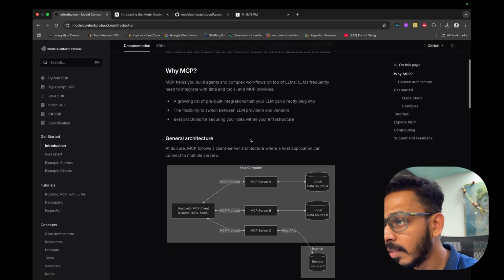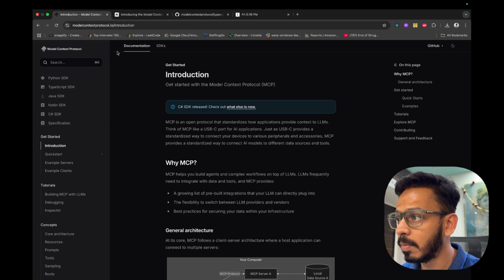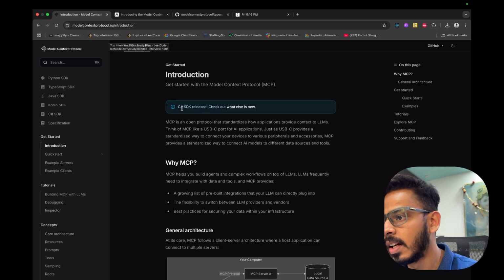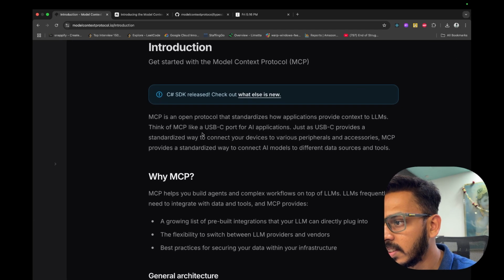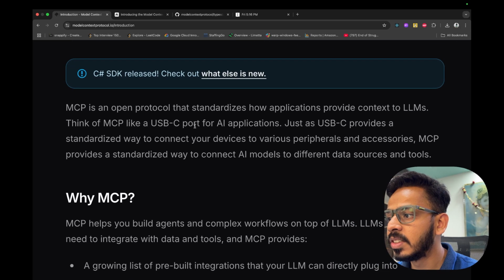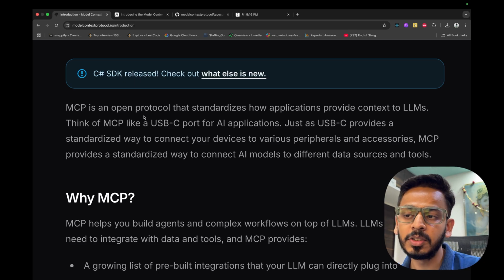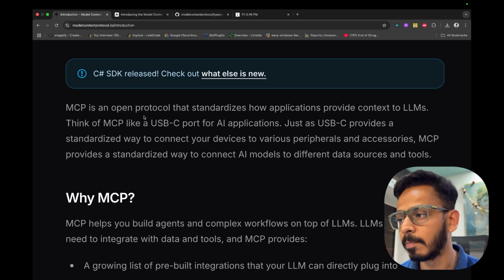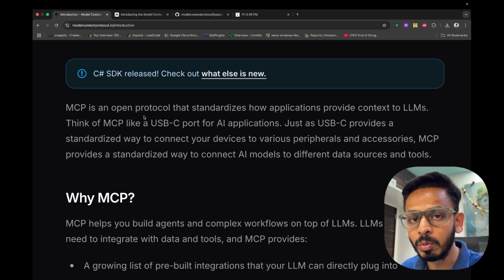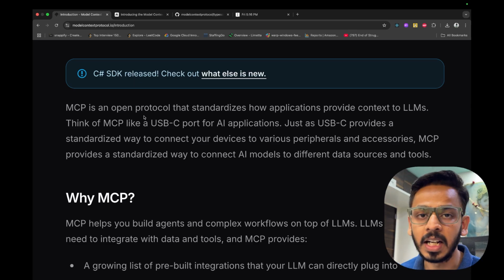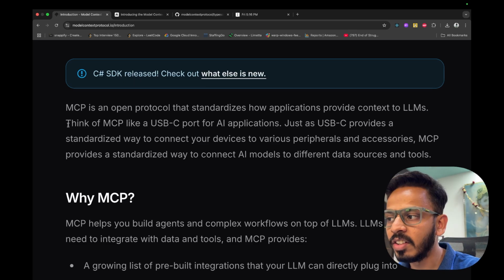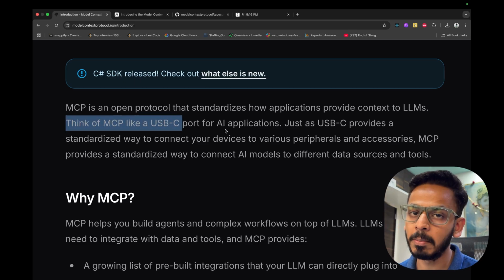Okay, this is the website modelcontextprotocol.io, and it also says here that MCP is an open source protocol that standardizes how applications provide context to LLMs. Okay. For now, what happened was that users were providing context to LLMs. Okay. When we were using ChatGPT, when we were using Anthropic, think of MCP like a USB port for AI applications. This is one of the best ways you can understand this.